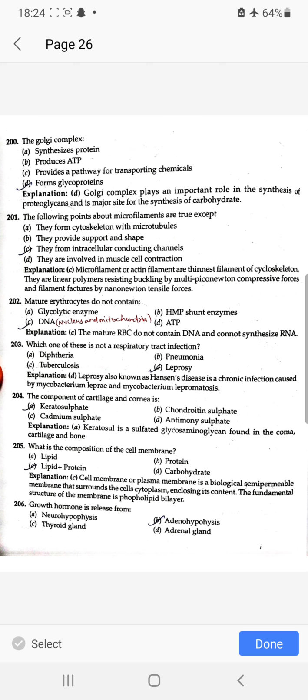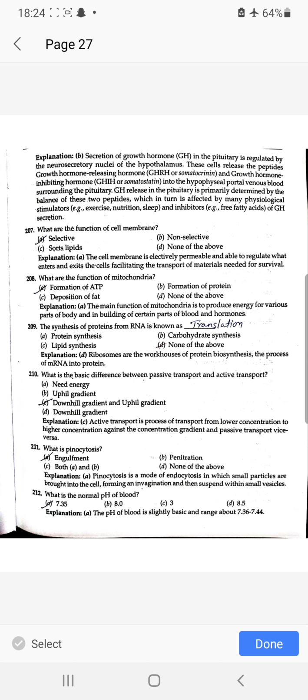What is the composition of cell membrane? Lipid plus protein. Growth hormone is released from adenohypophysis. What is the function of cell membrane? Selective permeability. What is the function of mitochondria? Formation of ATP. The synthesis of protein from RNA is known as translation.